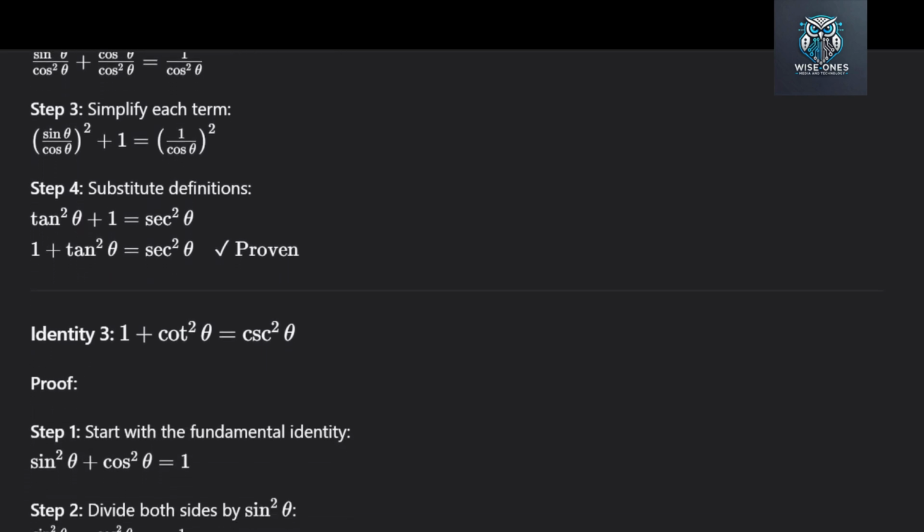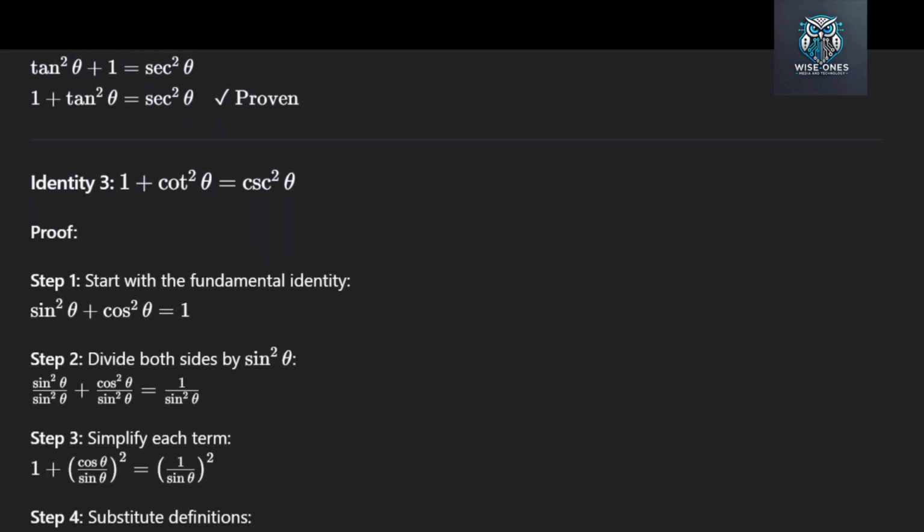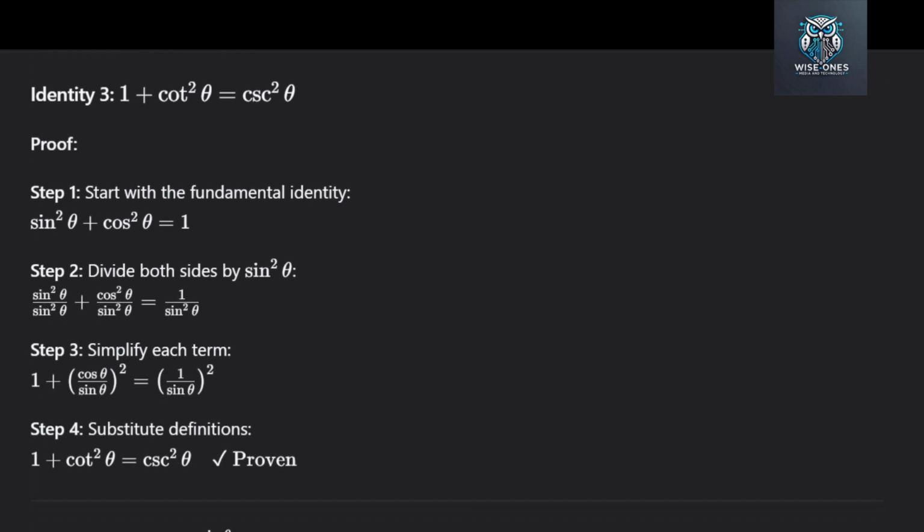Now let us look at identity number 3. 1 plus cotangent squared theta equals cosecant squared theta. This is very similar to the second one. Step 1. Start with sine squared theta plus cosine squared theta equals 1. Step 2. Divide both sides by sine squared theta. This time we divide by sine instead of cosine. So we get sine squared theta over sine squared theta plus cosine squared theta over sine squared theta equals 1 over sine squared theta.